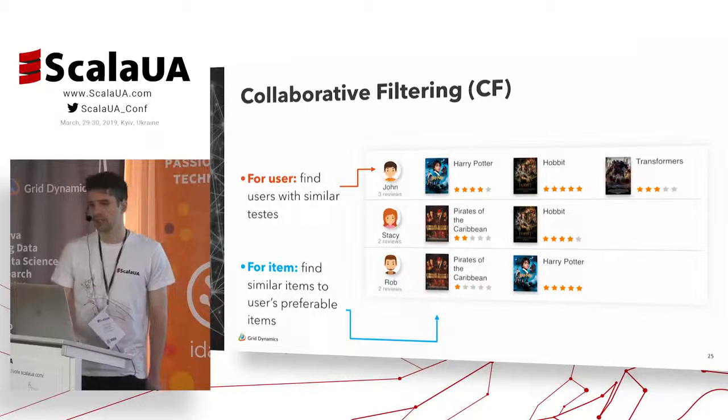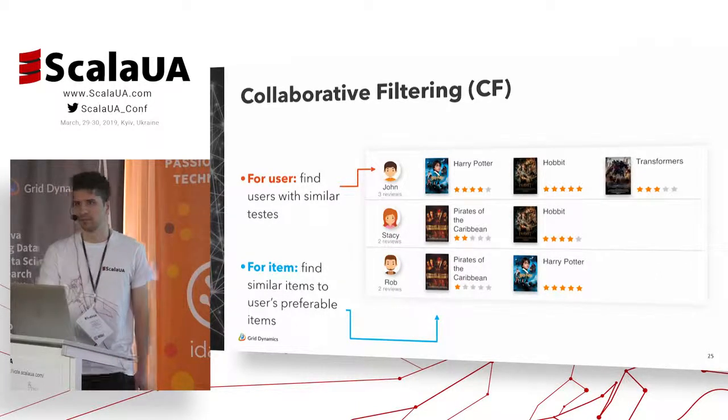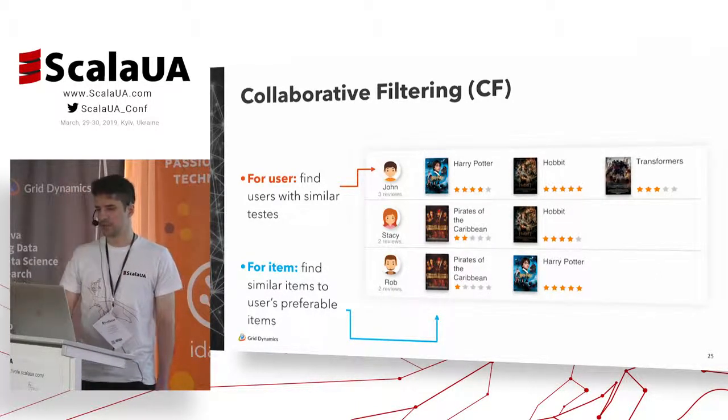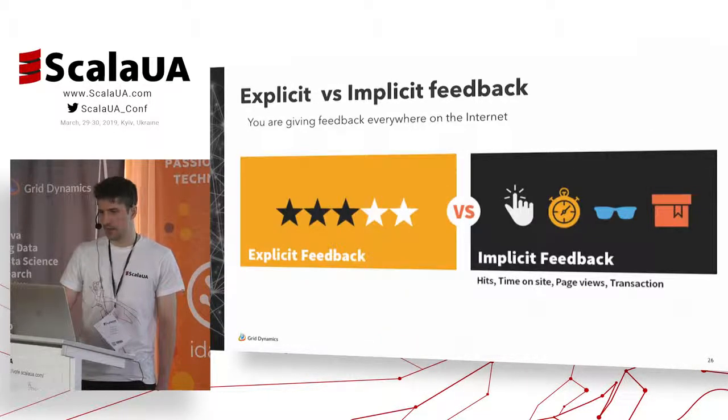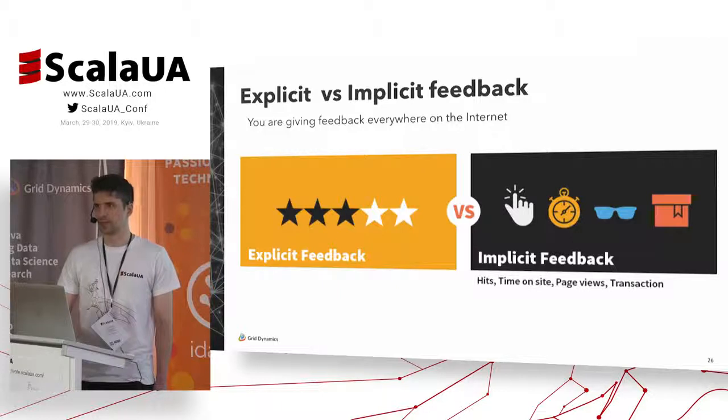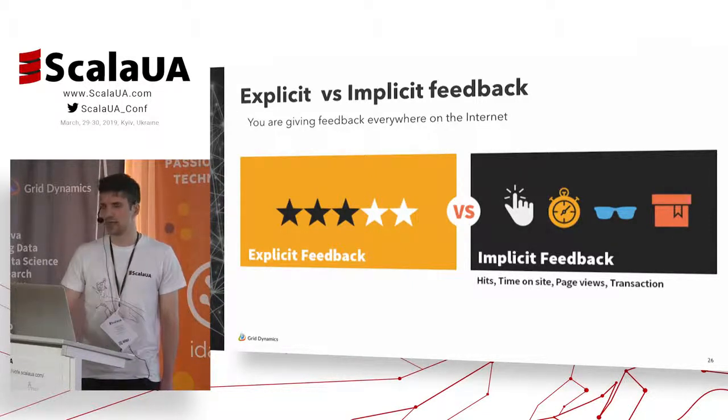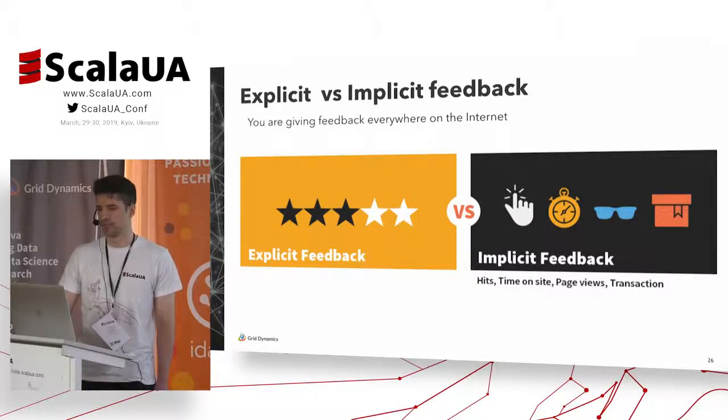So anyway, what is collaborative filtering exactly? We have our users, products, and feedback, and we want to provide two types of recommendations, by user and by item. And the feedback itself can be of two types. Explicit, which means the user tells us his preferences directly, and implicit, which means that we make an assumption based on some information that we have.